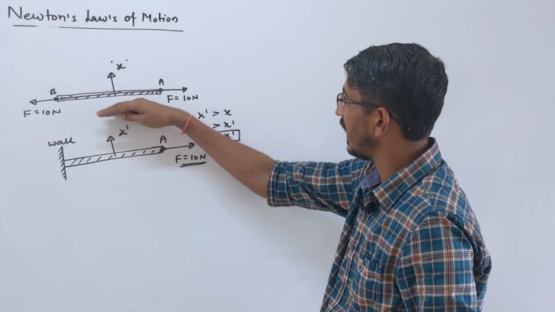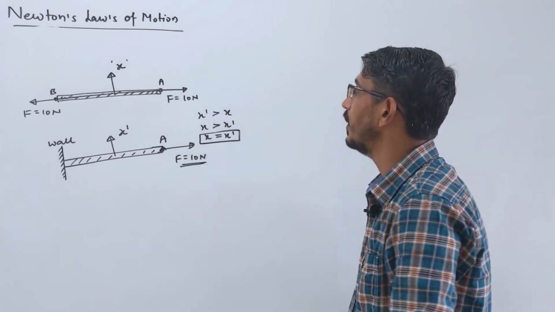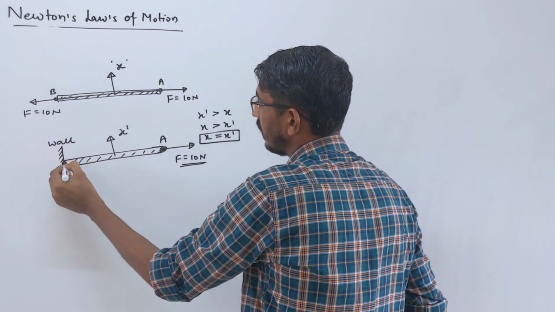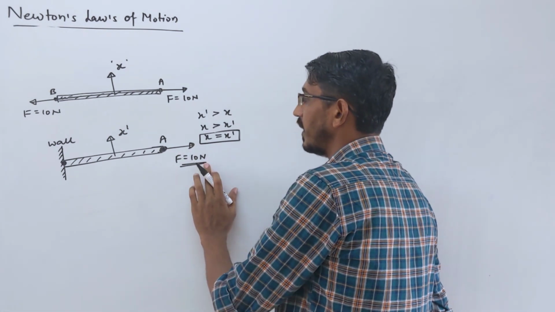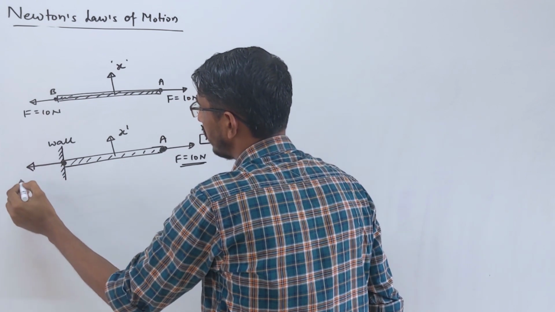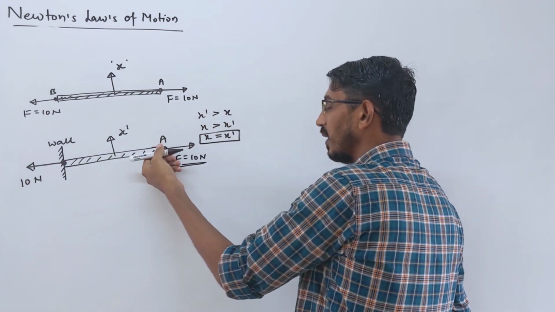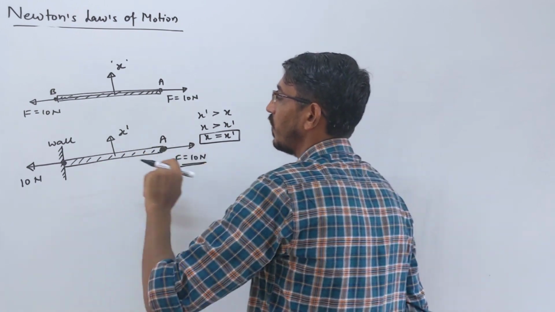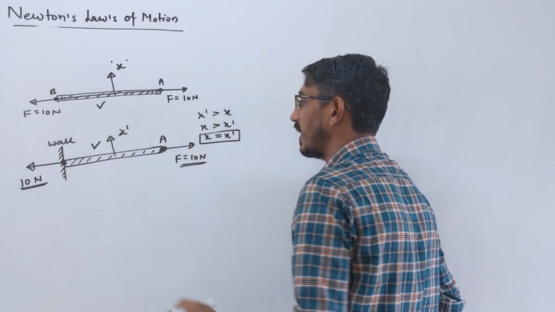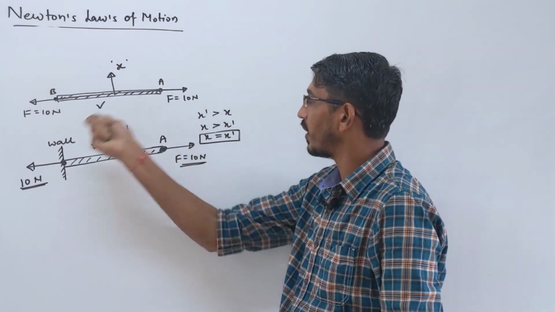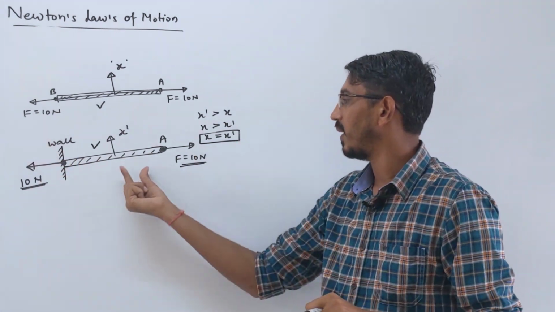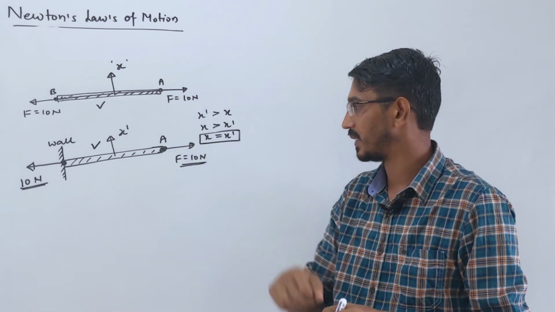Why are they equal? Because this and this are exactly the same case. How? Here we are applying force on both sides. Here we are applying force on one side, but at this point there is an action, so there will be an equal and opposite reaction. There will be a force applied here of exactly the same amount, 10 Newton, in the opposite direction. The direction will be right opposite to this, and the magnitude will be exactly equal. So this case and this case are exactly the same scenario. You pull a rope from both ends, or you fix it to a wall and pull from one end, and the result will be exactly the same.